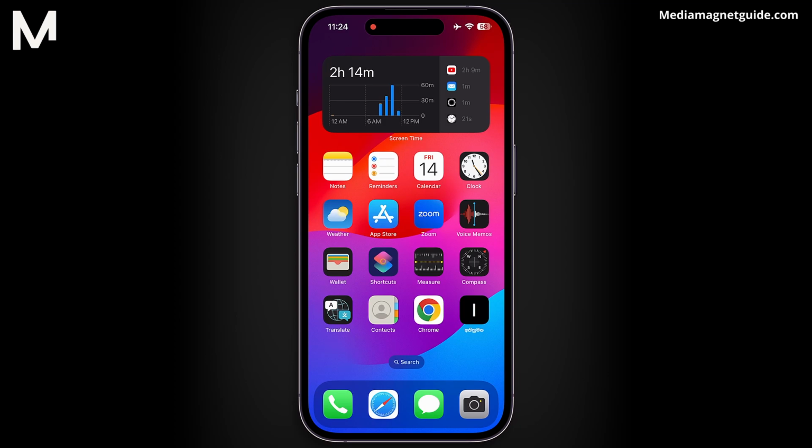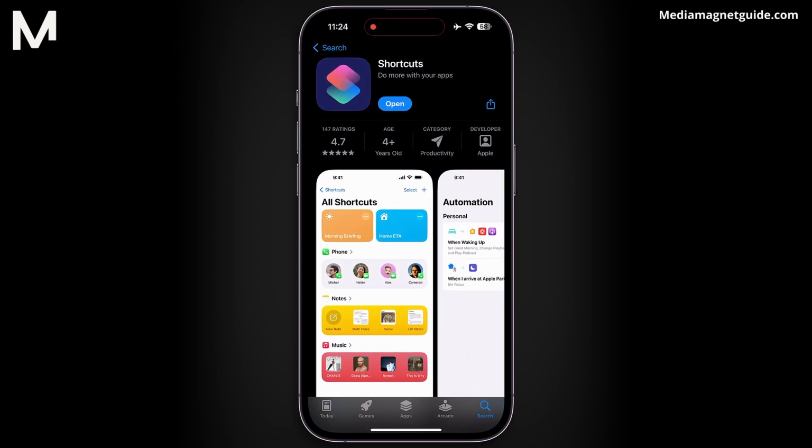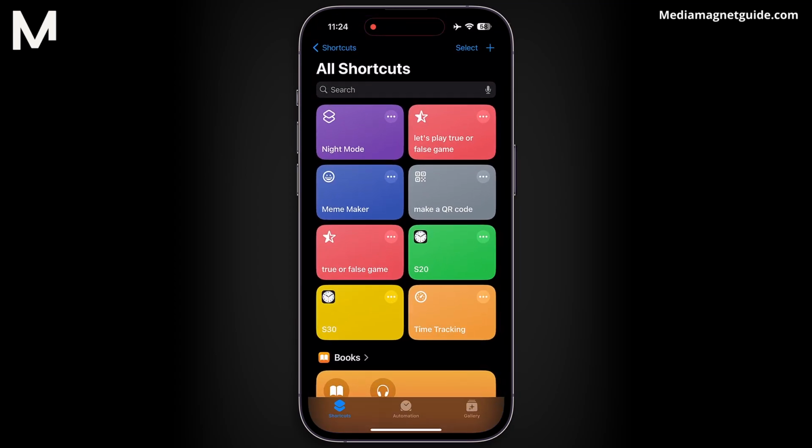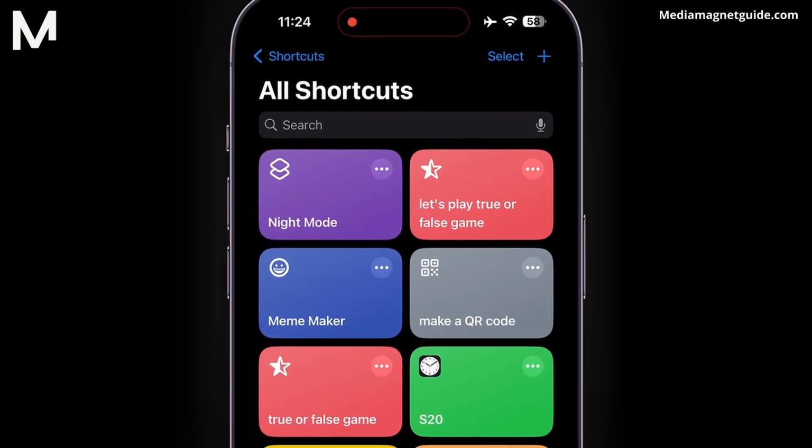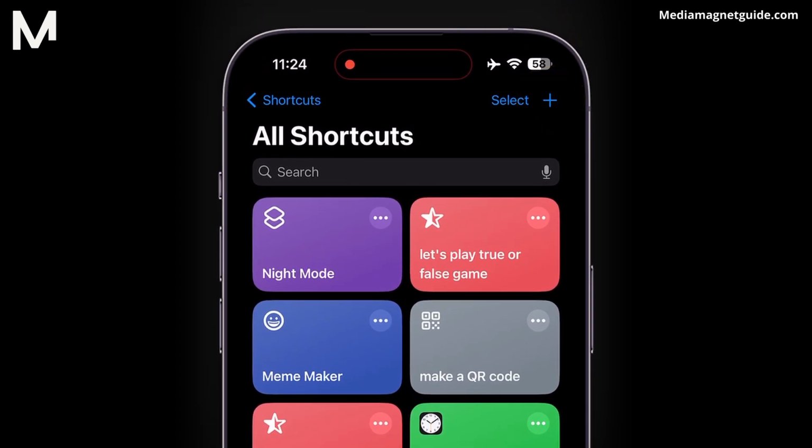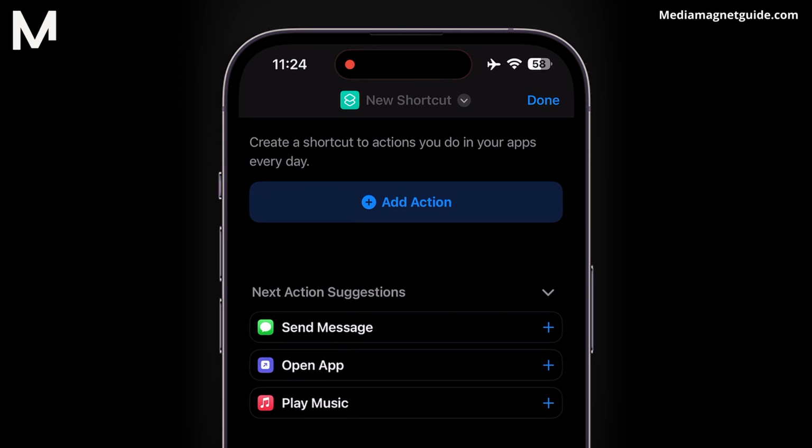Now, locate the Shortcuts app on your iPhone. If you can't find it, simply head over to the App Store, download, and install it. Once you've got it, open the app and ensure you're on the Shortcuts tab at the bottom left corner. Then, tap on the plus icon situated at the top right. Next, we're going to add an action.